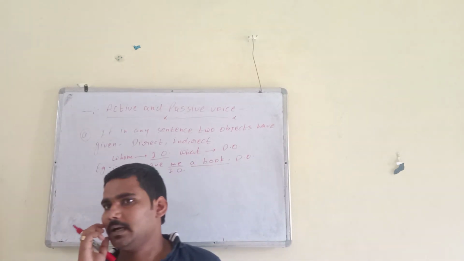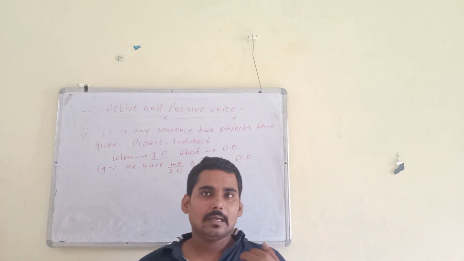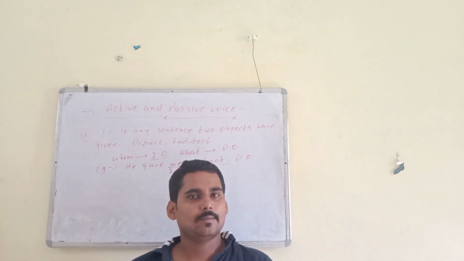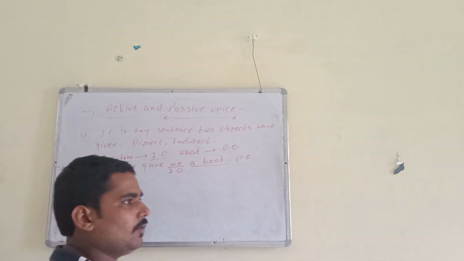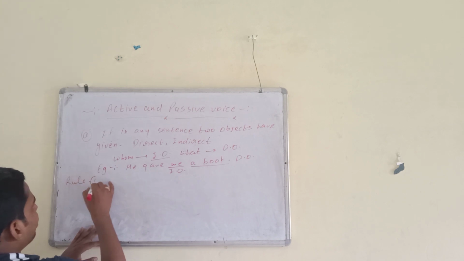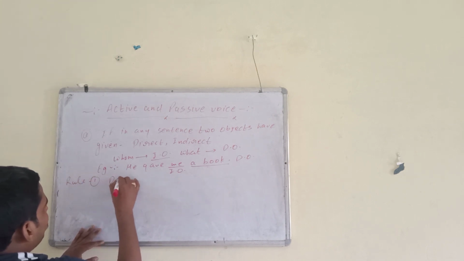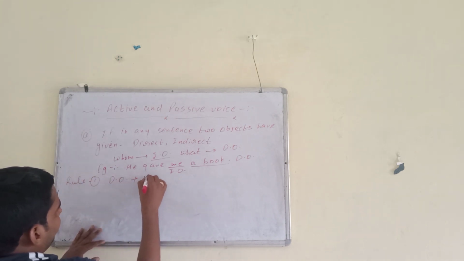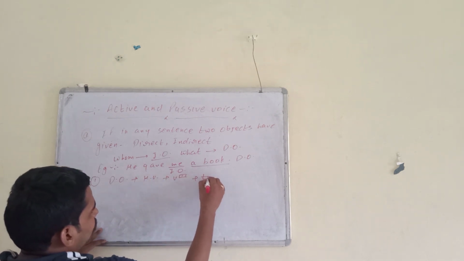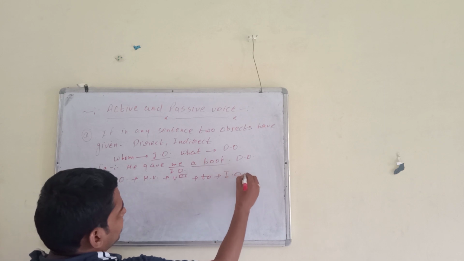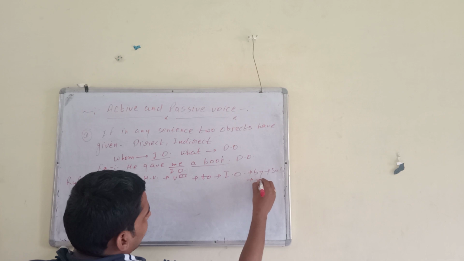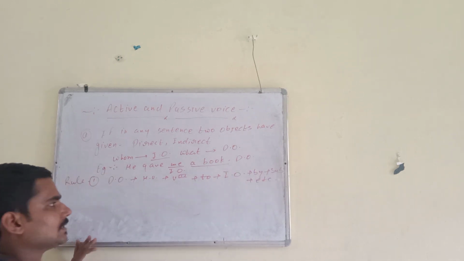Now we will come to our topic. The topic is, if in any sentence two objects are given, there will be two passives. So how will we change it into passive? The first rule is: direct object, helping verb, third form, plus to, plus indirect object, plus by, plus subject, other verb and full stop. This is the first rule.